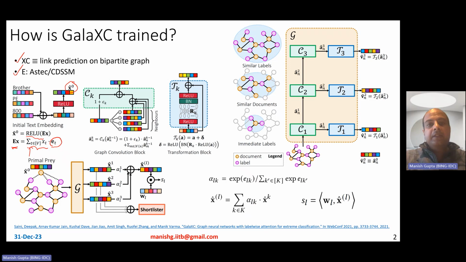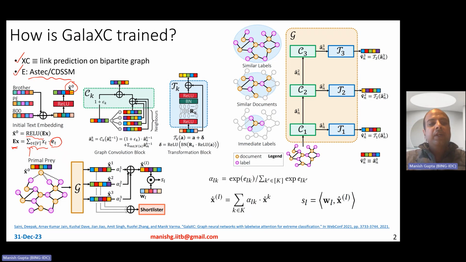Now, unlike other methods like STAC, decaf and Eclair, GalaXC does not really learn these embeddings. It basically just uses standard STAC embeddings or CDSSM embeddings and does not learn them at all. So module 1 in GalaXC is super simple. Its job is not to learn the embeddings at all.